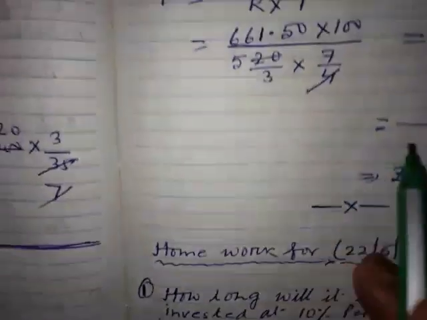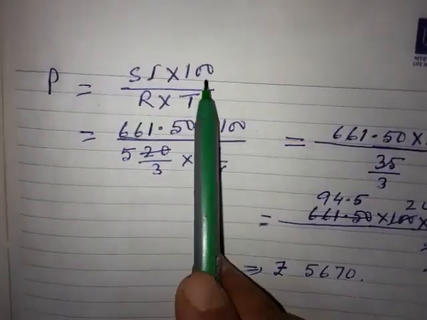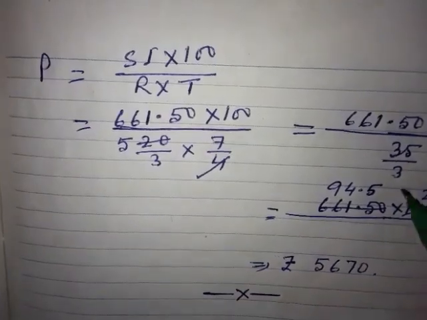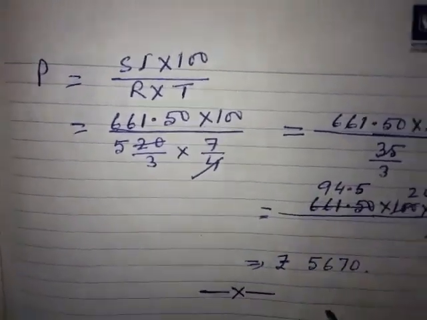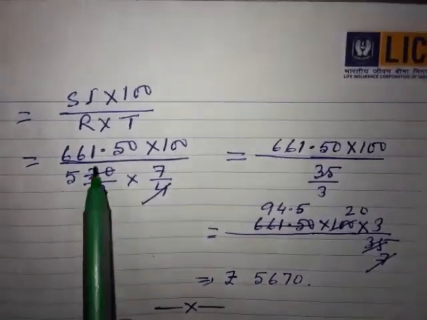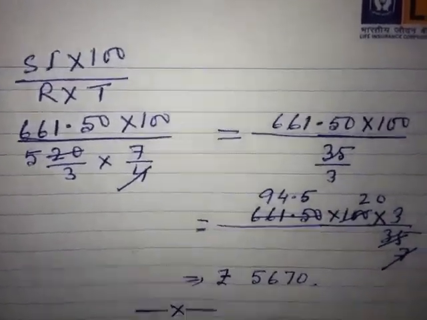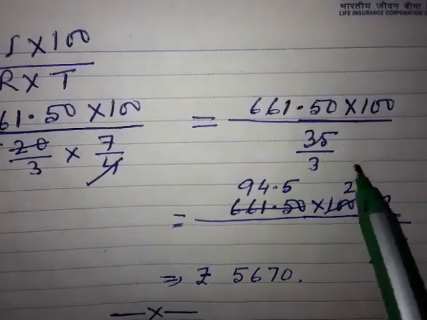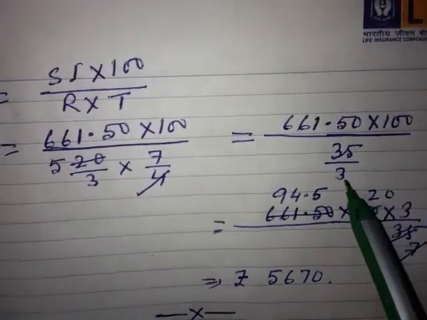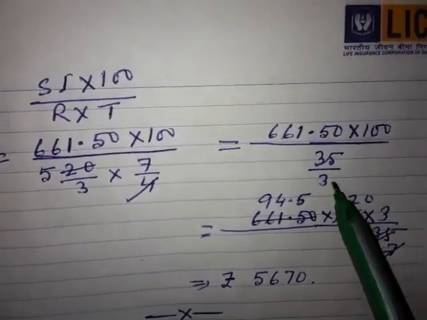There is no problem. Then all of you know principal equals SI into 100 by R into T. So you put all the values here; principal was not known to us, principal was x. All the values given there, you put them and do the simplification. Here you may have a doubt: after doing the calculation it is coming 35 by 3. Then you may say, sir, why has this 3 gone up?